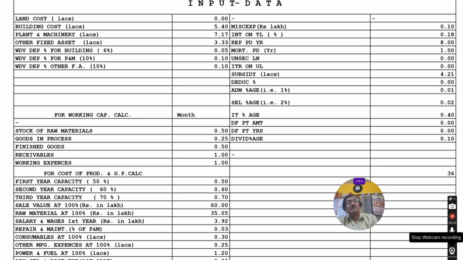Previously, when computer technology was not used, this package, which I developed 100% myself around 15 years back, was prepared manually. For one project, to prepare all these statements, a skilled person who has the idea of the statements and inputs would require at least 20 hours to prepare one project report.